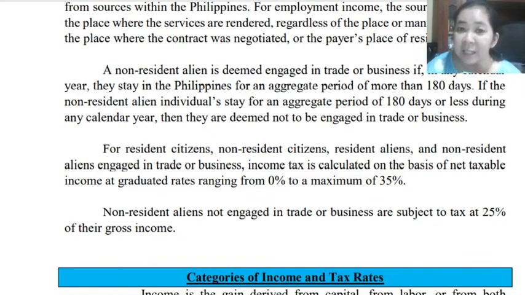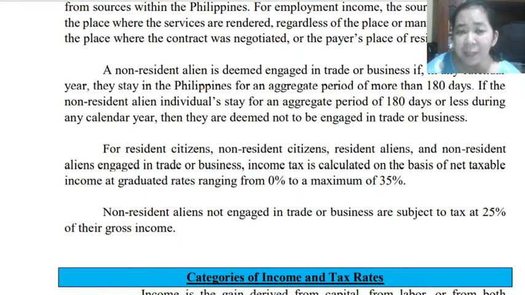Resident citizens, non-resident citizens, and resident aliens engaged in trade or business are subject to our graduated rates. While if you are a non-resident alien not engaged in trade or business, your income is subject to tax at 25% of your gross income.